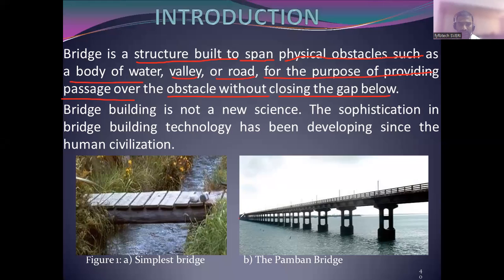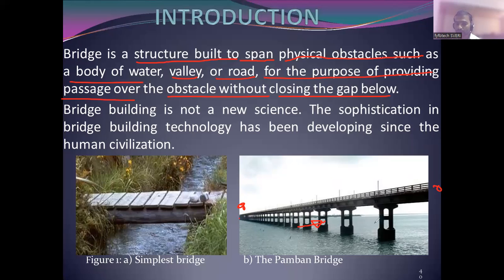Span means its length. Here there is water flowing, so without disturbing the flow of water we have to transfer the material from this point to this point. It means we have to construct a physical structure so that we come from this point to this point without affecting the flow of the water.